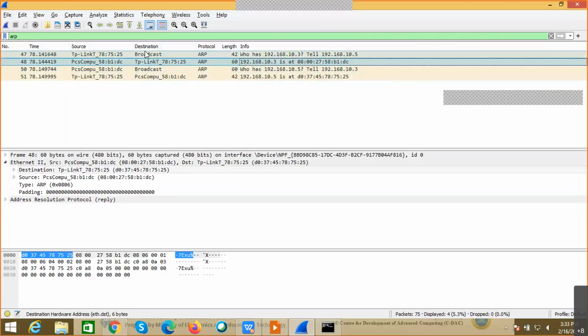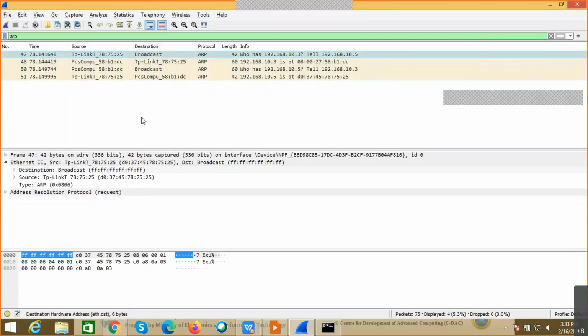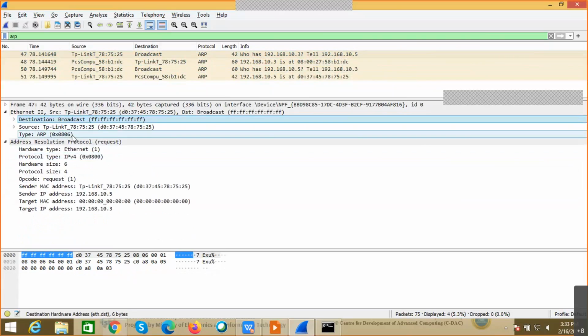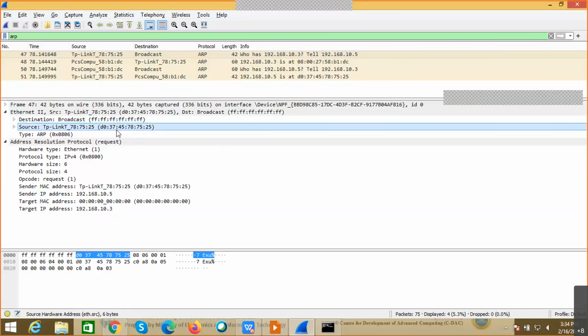Now here I can observe the first packet is called an ARP request, as we have seen, because this is the first communication. Now in the earlier example where we saw the packet, the type is IP, because in the Ethernet header we have broadcast. The first destination MAC address is all Fs. Why? Because I don't know where this communication has to be sent, since I don't know where this system is located on the network. So it is a broadcast. That means this packet will be sent to each and every system on the network. But I do know my own MAC address, so I will fill it in. So my source MAC address will be this.